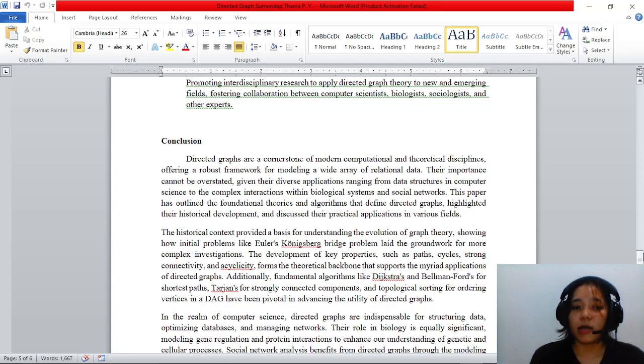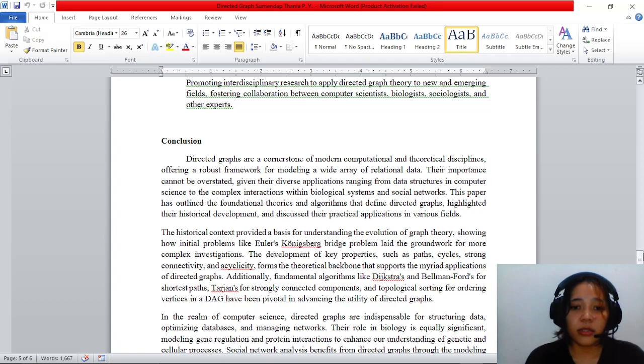This paper has outlined the foundational theories and algorithms that define directed graphs, highlighted their historical development, and discussed their practical applications in various fields. The historical context provided a basis for understanding the evolution of graph theory, showing how initial problems like the Euler-Königsberg bridge problem laid the groundwork for more complex investigations.